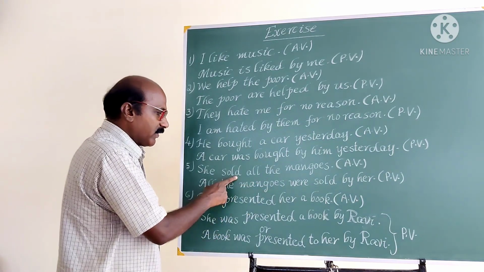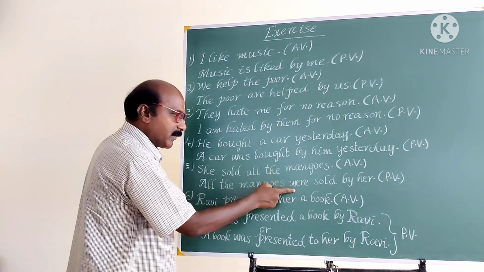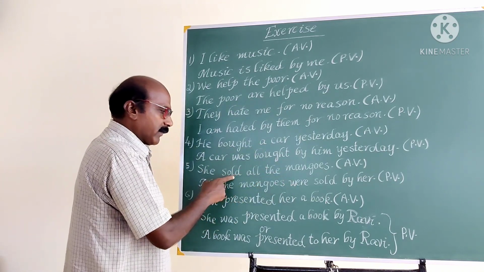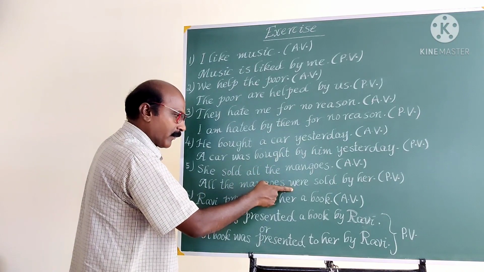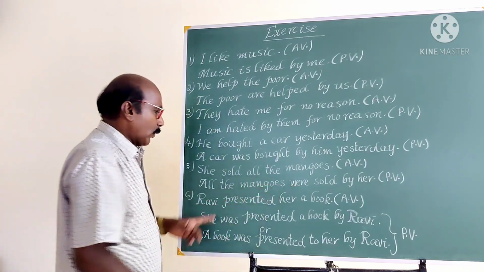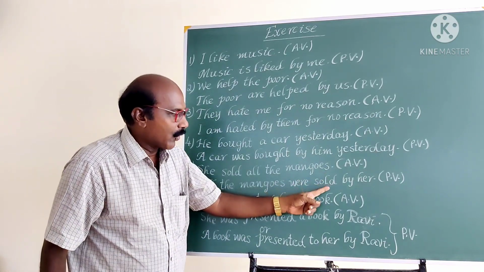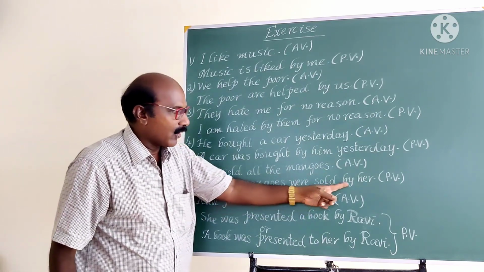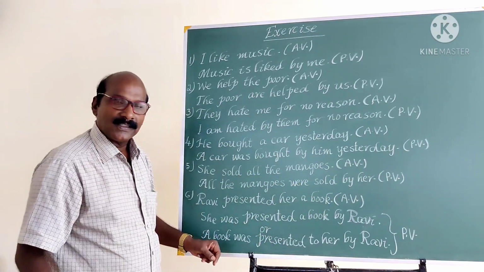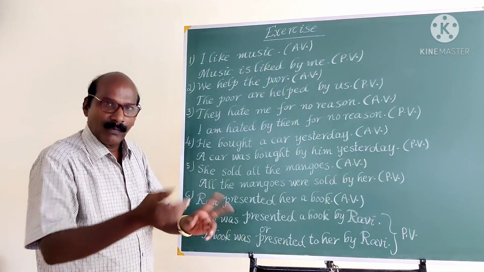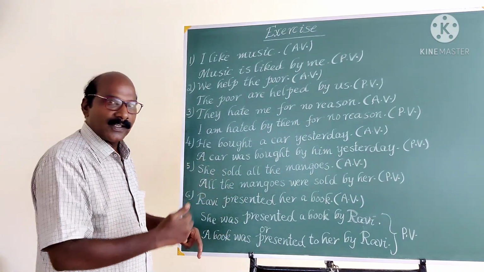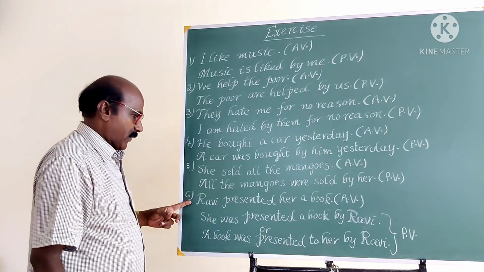Then the given verb is in past tense, so use the past tense be form only. If the verb is in present tense, use the present tense be form. If the verb is in past tense, use the past tense be form. The subject is plural, so use were. All the mangoes were sold, V3, sold by her. She becomes her. We have already learnt about them. I becomes me, we becomes us, they becomes them, he becomes him, she becomes her. We have already learnt. Next example.